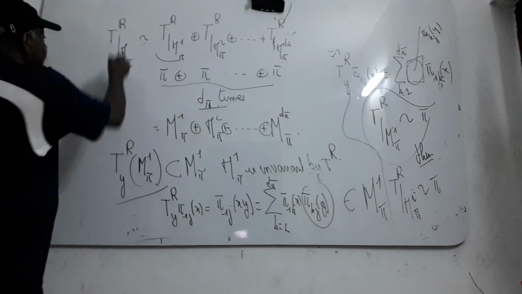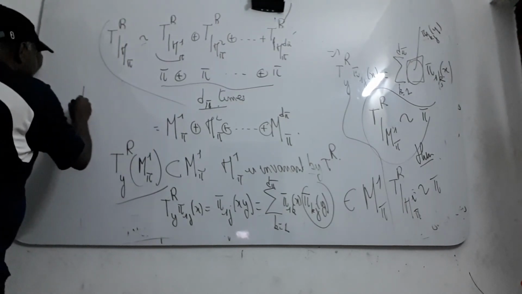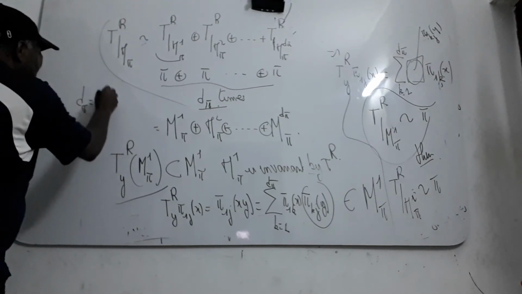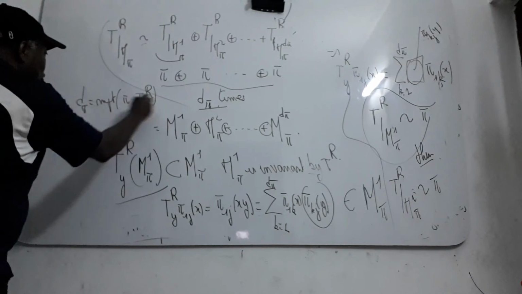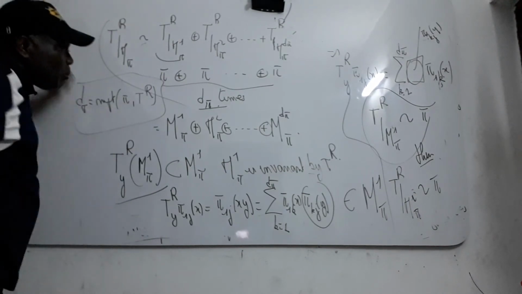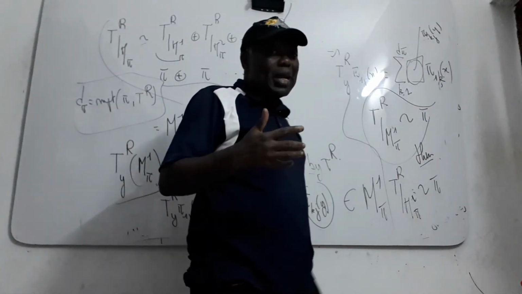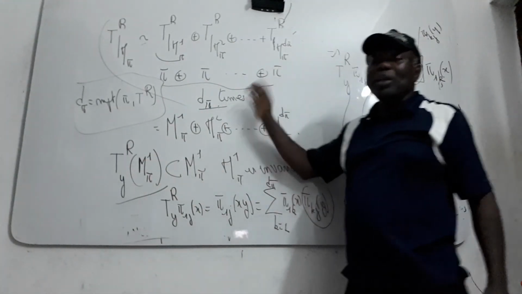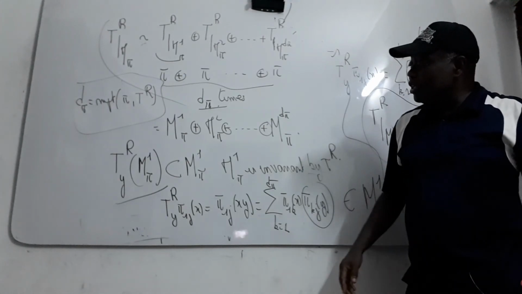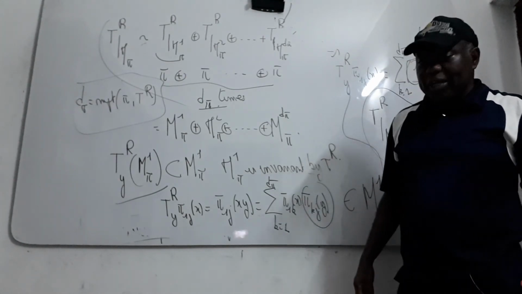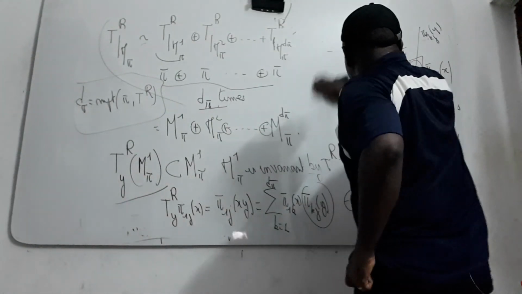From here, you can deduce that the multiplicity of pi in this regular representation is d pi. You can prove it also for the left regular representation; it will be the same proof. It will be very simple for you. Okay, thanks. Now I'll give you another property.